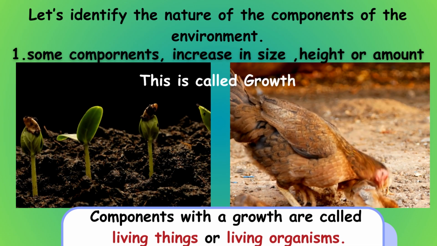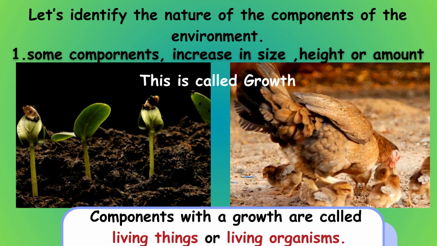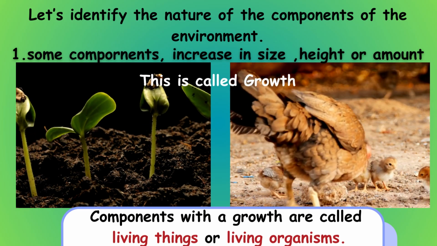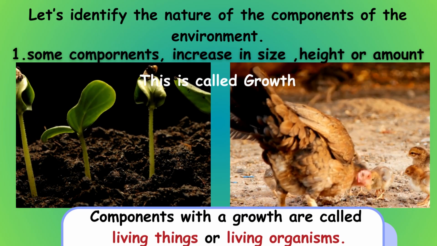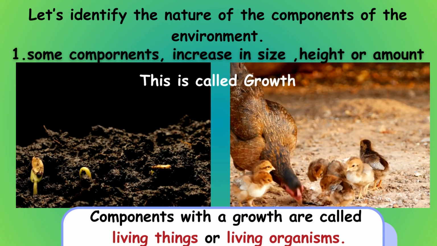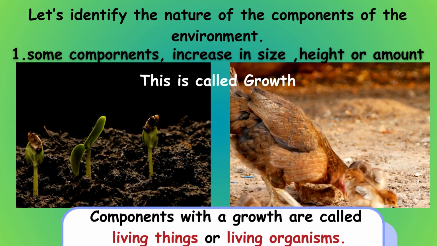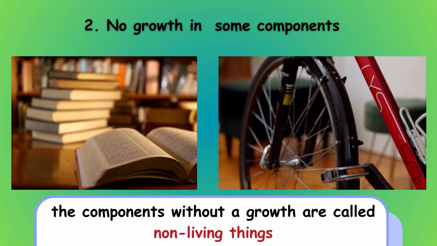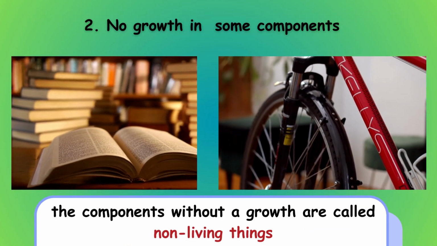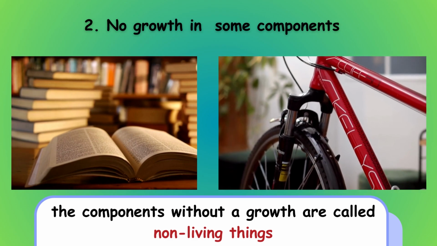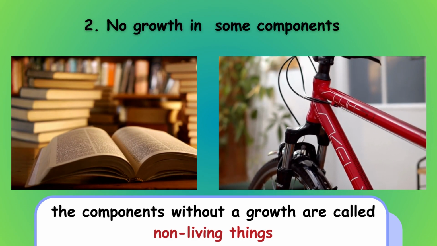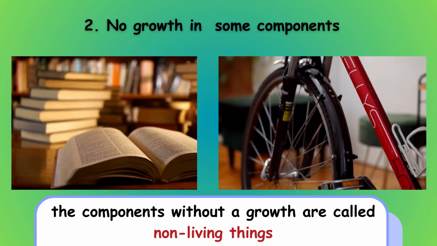Some components increase in size, height, or amount. This is called growth. Components with growth are called living things or living organisms. Some components don't have growth. The components without growth are called non-living things.